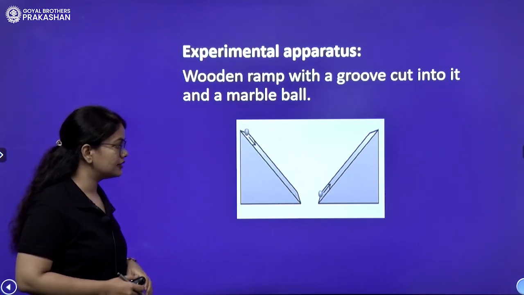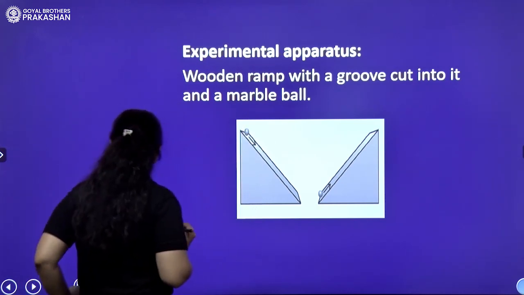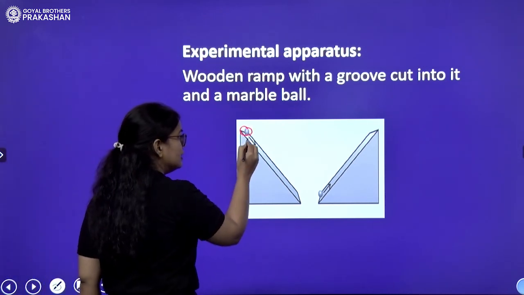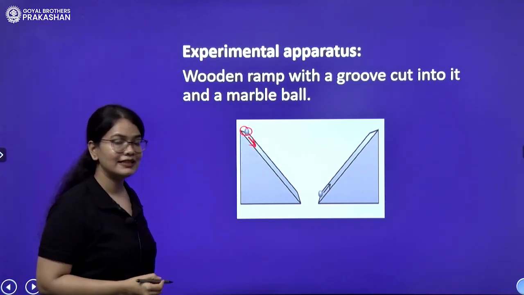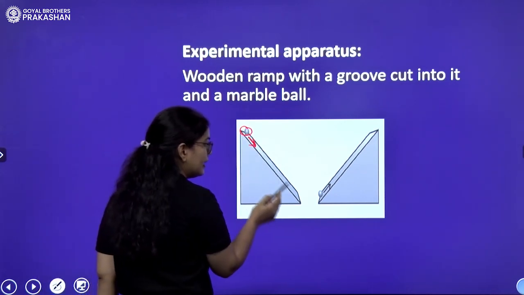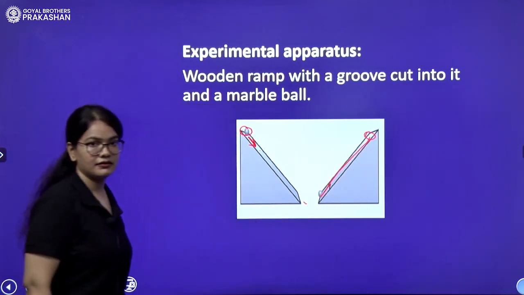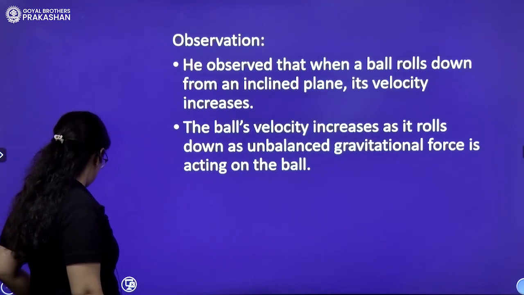So what did he do in the experiment? He placed the ball over here, and since it is on the inclined plane, it moved down, and after some time it reached the same height.